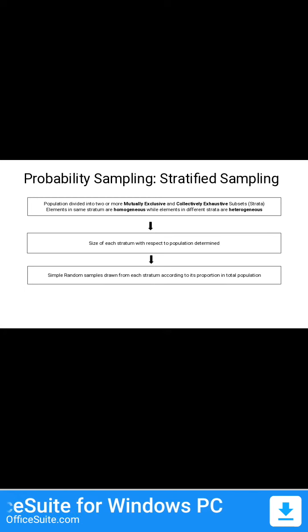Taking the same example, suppose there are 100 BBA students, out of them 80 are girls and 20 are boys, and I have to draw a sample of, let's say, 10. So my sample size is 10. Now I will maintain the same ratio in the sample also. The girl stratum comprised 80% of the population, boy stratum comprised 20%.